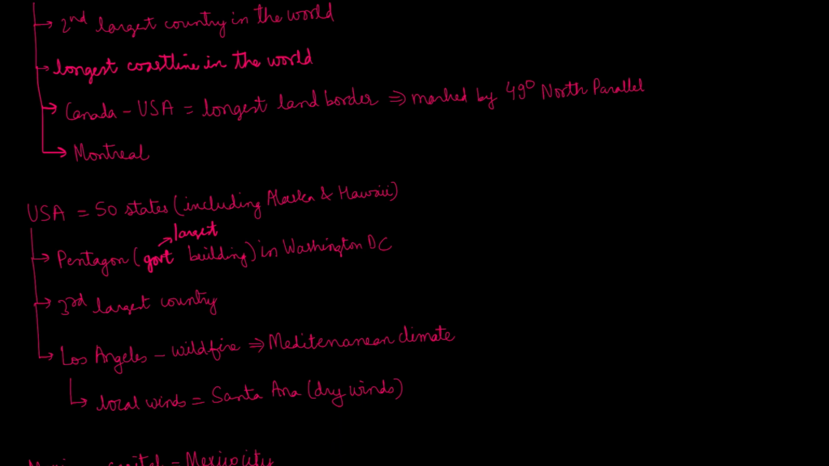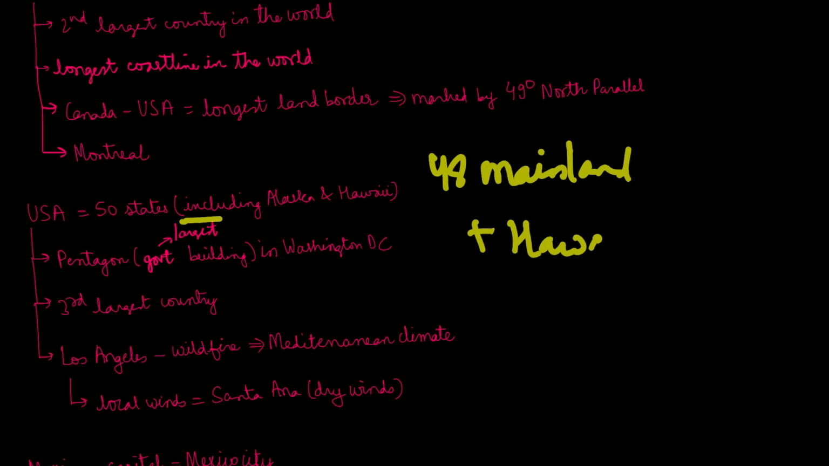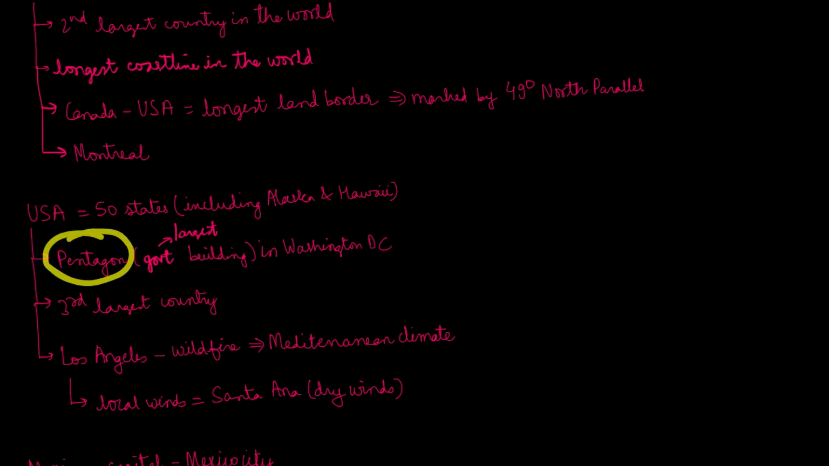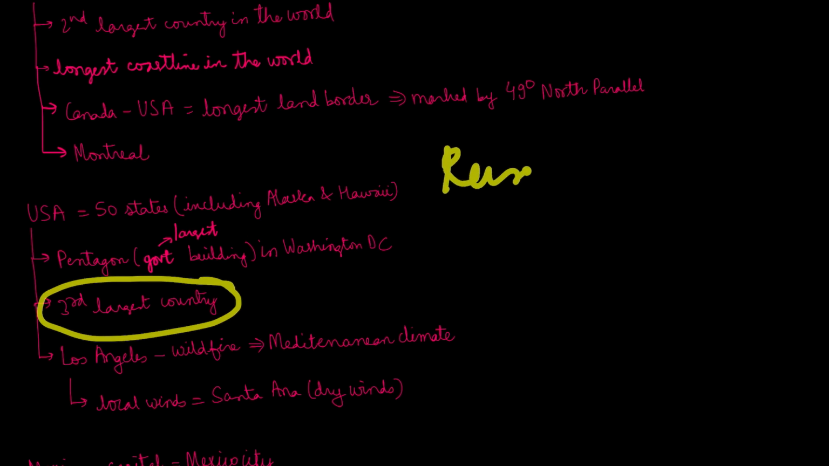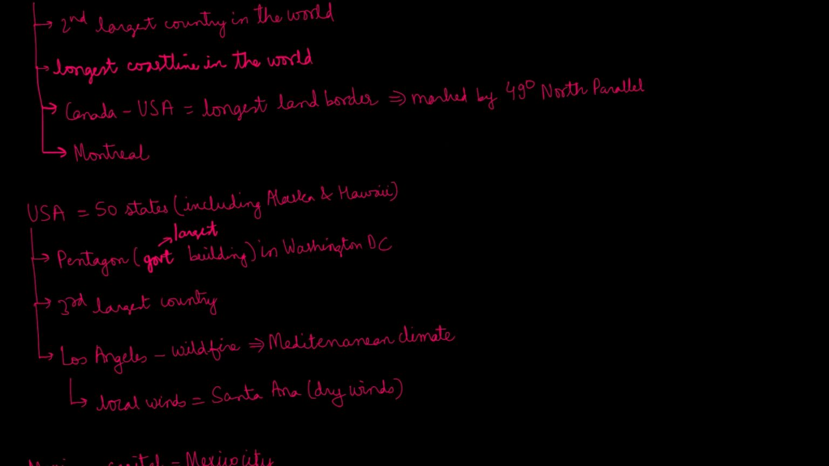So USA is an association or conglomeration of 50 states, which include 48 mainland states plus Hawaii plus Alaska. The Pentagon is a government building, the largest government building in Washington DC. There have been many news reports about the Pentagon canceling contracts of certain big consulting MNCs. Also, USA is the third largest country. The first is Russia, then Canada, then the USA in terms of area.